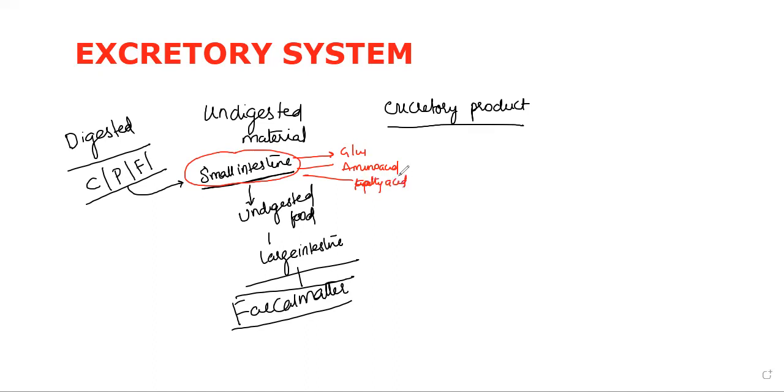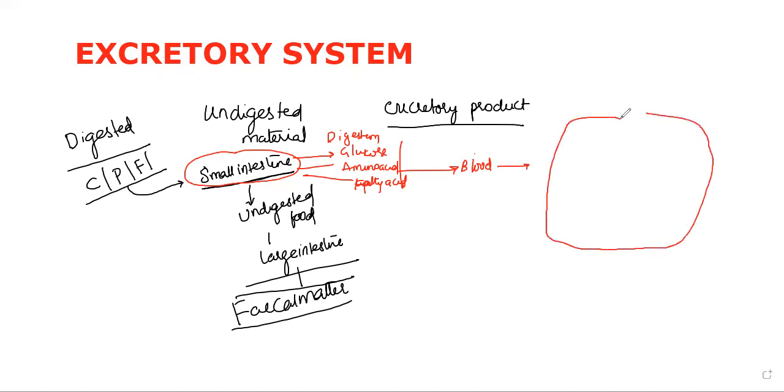What is next after that digestion is over? Digested foodstuffs reach the small intestine. From the microvilli of the small intestine, through the blood, they reach all over the body, isn't it? That means they reach the cell level.